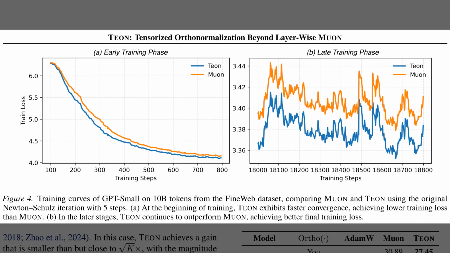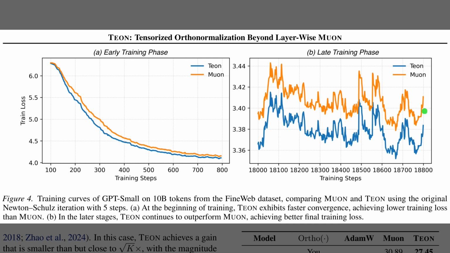Alright, moving from the method to the results, Figure 4 tracks the training loss of a GPT small model over time. The left panel, labeled Early Training Phase, covers the first 800 steps where the blue TEON curve drops significantly faster than the orange MUON baseline. This initial gap highlights the faster convergence.